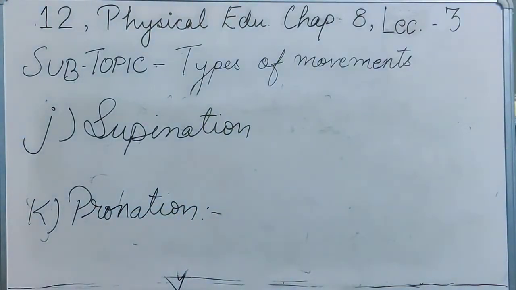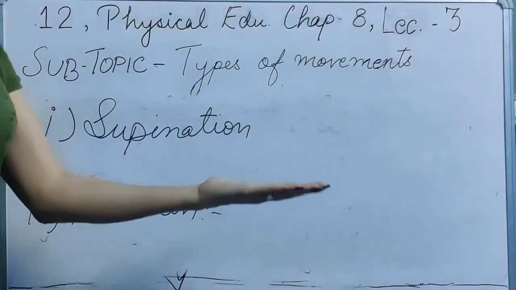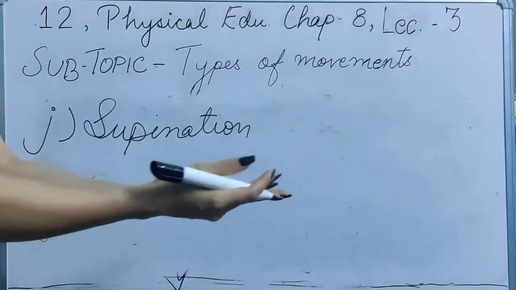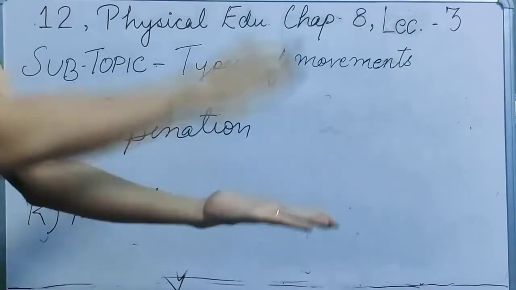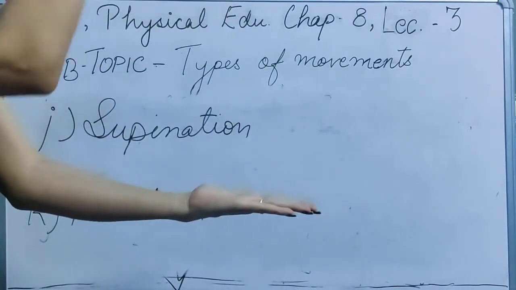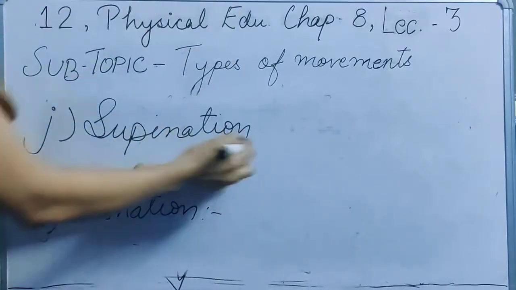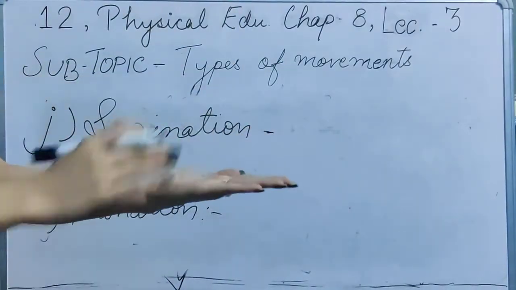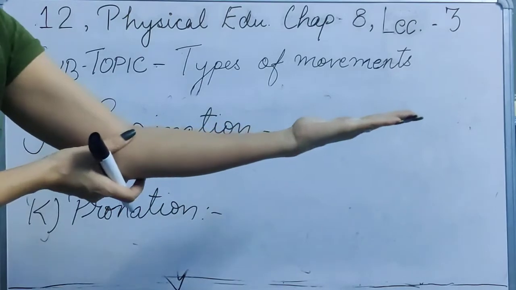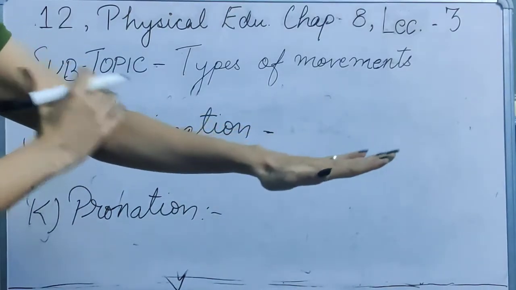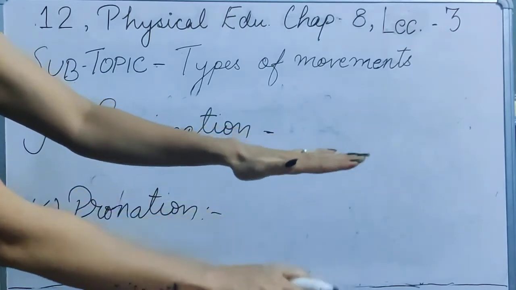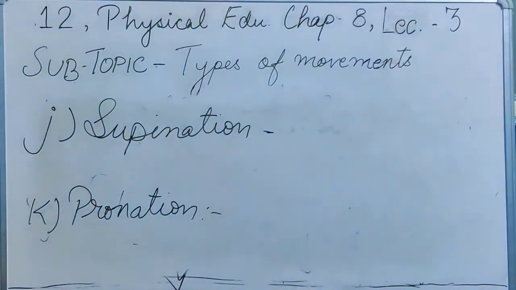Supination is just the turning of the hand so that the palm is upward like this. So if I have turned my hand like this and my palm is facing upward towards the sky or the ceiling, this is your supination. And when it is turned downward from the joint itself, and the palm is facing downward, it will be your pronation.